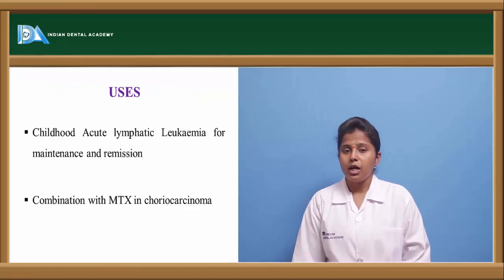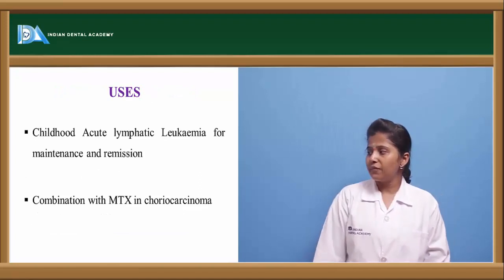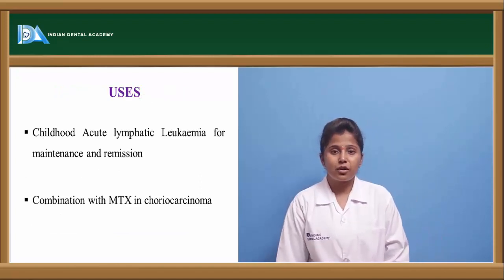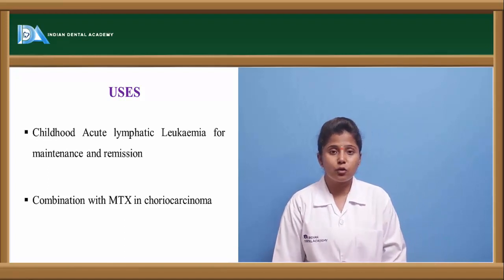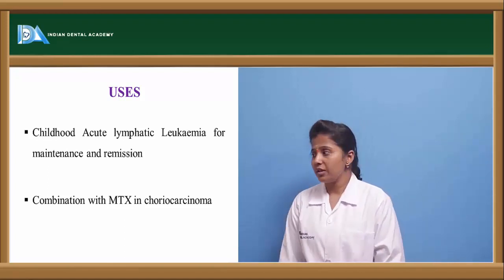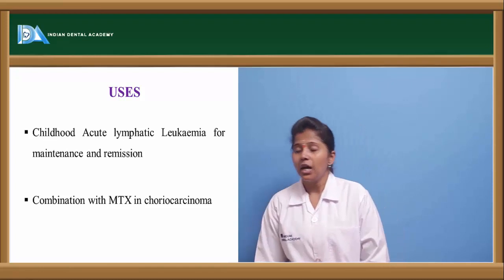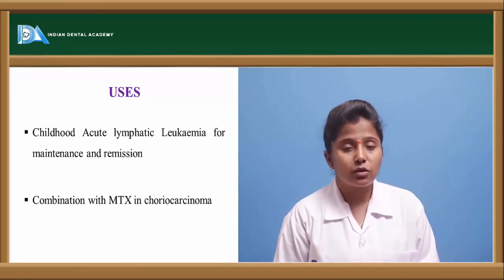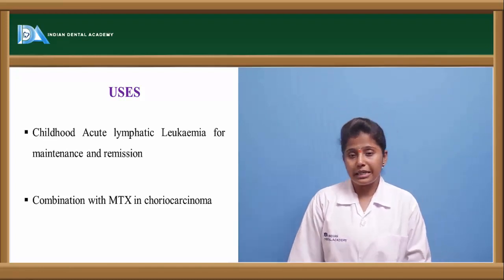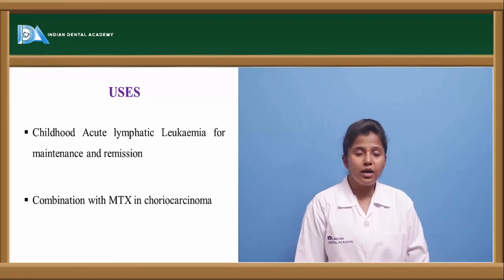What are the uses? It is mainly used in acute lymphatic leukemia, especially which is seen in children. So acute lymphatic leukemia in children can be treated by this purine antagonist, and it is given in combination with methotrexate in choriocarcinoma cancer.